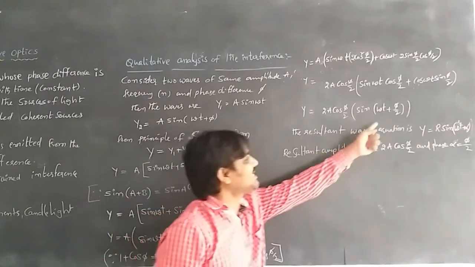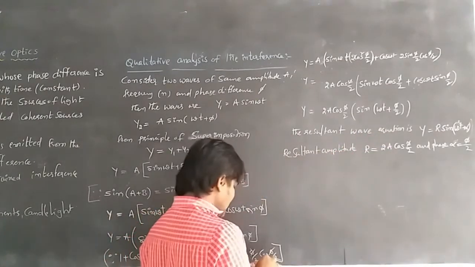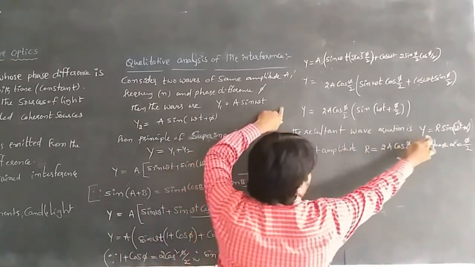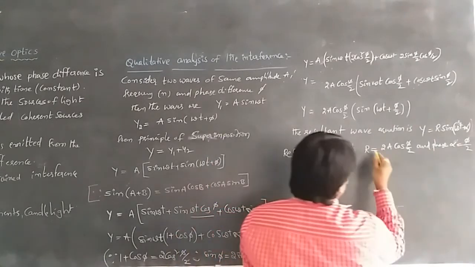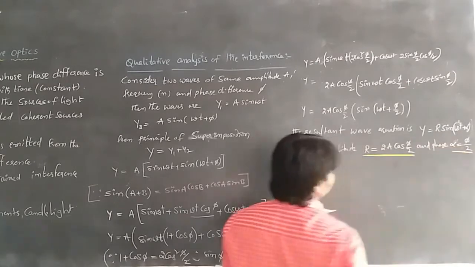That is the resultant wave equation whenever the two waves superimpose on one another. The resultant amplitude is R = 2a cos(φ/2), and this is the phase.